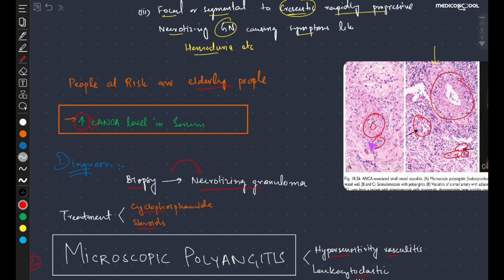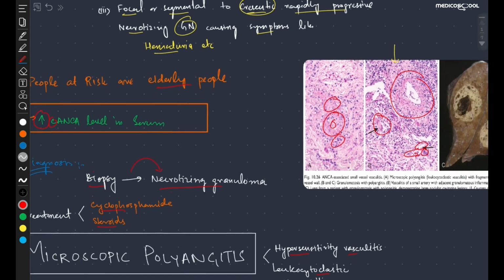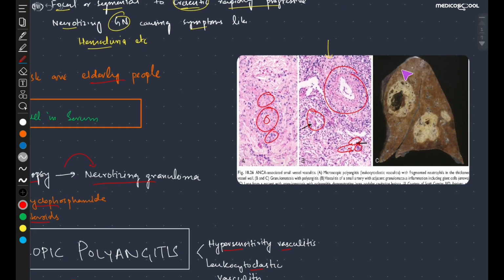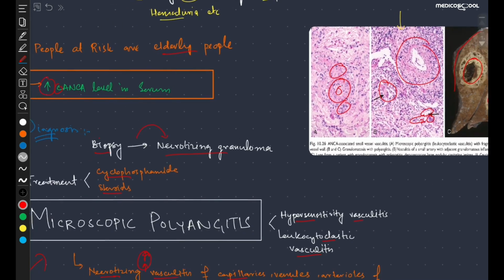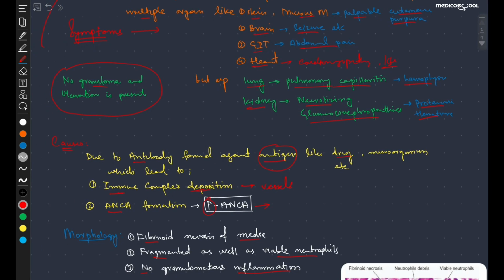You can also see different types of neutrophils, some are fragmented and some are viable. And this is the picture of the lungs, in which you can see the nodular cavities. These are the nodular cavities which are associated with microscopic polyangiitis.